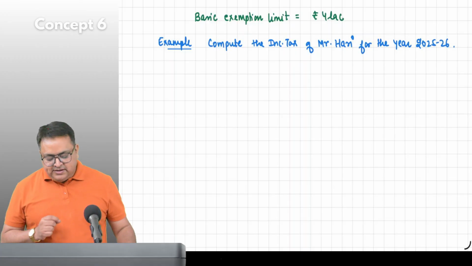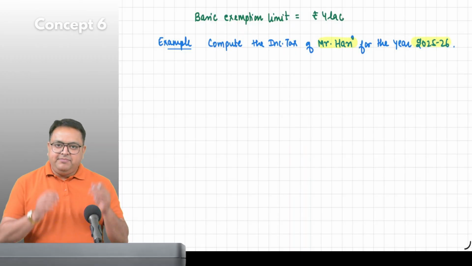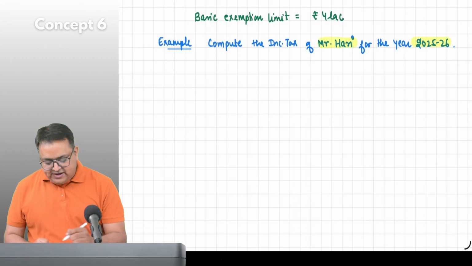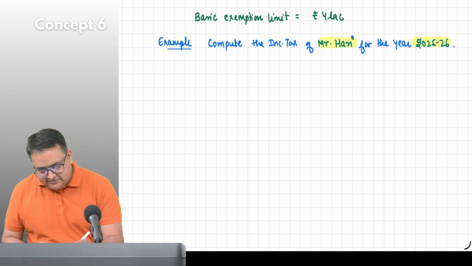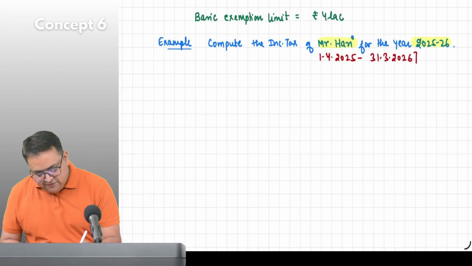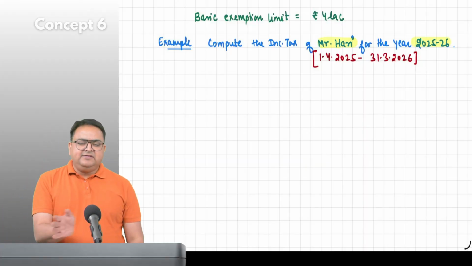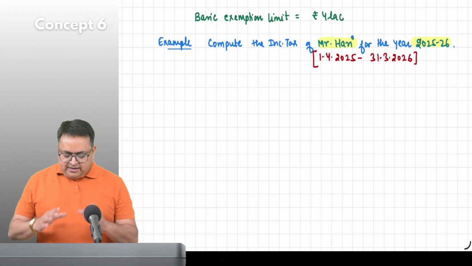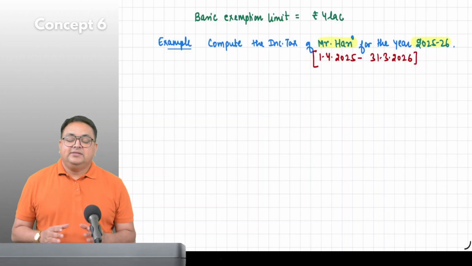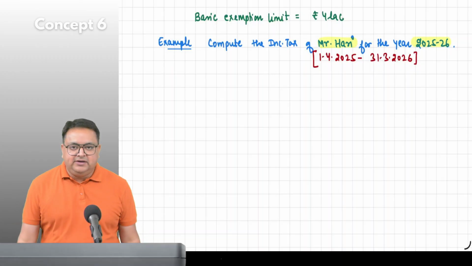What does it mean? It means that Hari is a person who has earned income between this particular period. So when I say for this year, I need his income. You can write this also: from 1st April 2025, whatever he has earned till 31st March 2026, he wants to know how much tax he has to pay on this income. You can write it right now. In other examples you don't have to write it, but I am writing it to make you understand that whatever he has earned in this year, he is asking me to calculate the taxes.